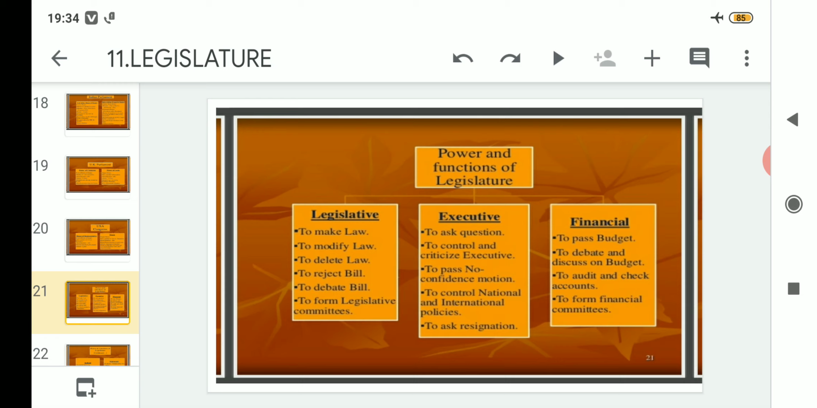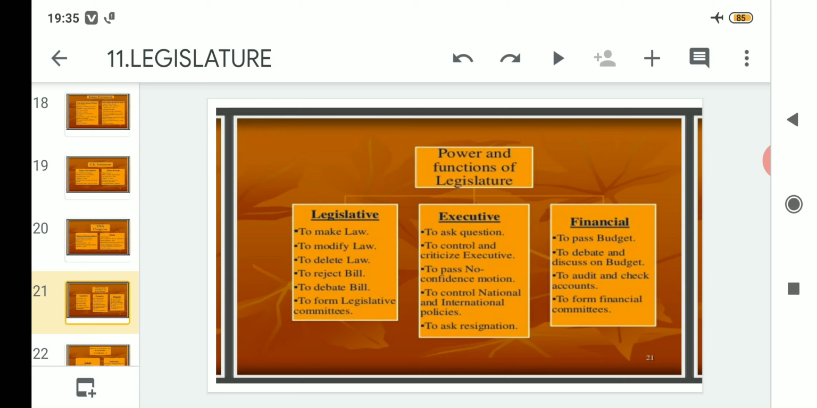Clear? They can make changes over that law. Now after that they can delete law also. If they think that they have made a law, and after that they think they need to modify that law, they can modify or change that. But after modifying also, if they are not satisfied with the law, then they can do what? They can delete the law also. That means it will be removed.